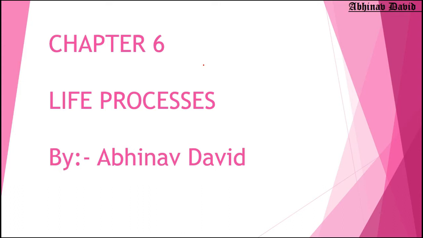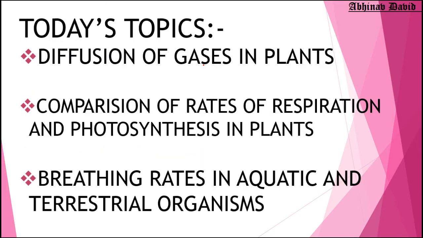Now in today's class we are going to study more about respiration in plants as well as in terrestrial and aquatic organisms. We are going to have a comparison. So these are the topics for today. The number one topic is diffusion of gases in plants. Because in plants also aerobic respiration takes place, so how do they maintain their oxygen requirement?